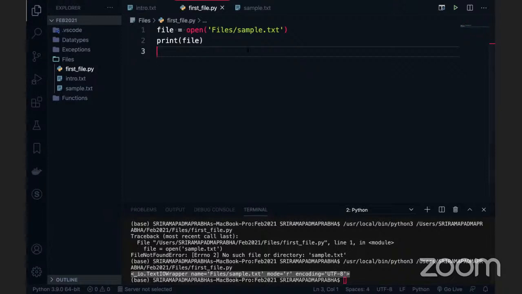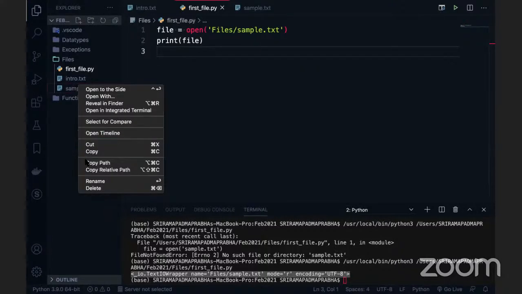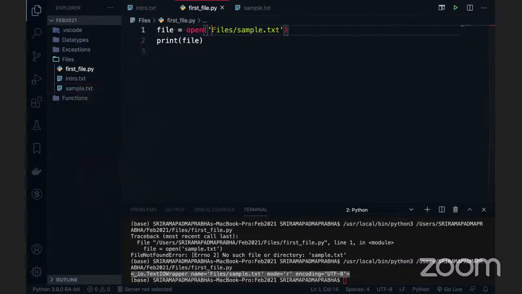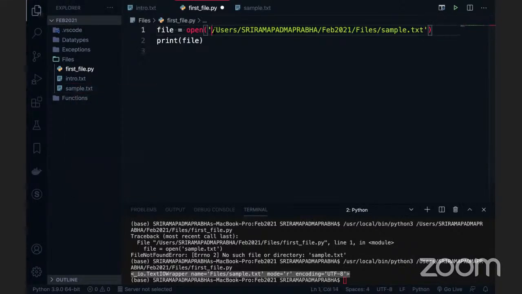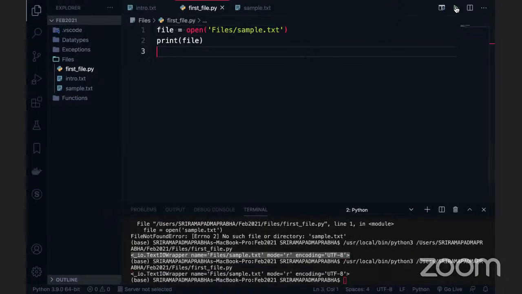So what do you understand from this? If you are going to read the file, you have to give the complete path or the relative path. You just right click on whichever file you want to read and click on the path, and you can give the whole path here, or else you can give the relative path. When I go to sample.txt and click on the relative path, you can also provide the relative path here. So this also works. Either you can give the relative path or the full path. It's up to you how you want to deal with this.